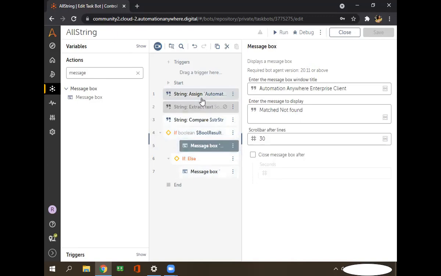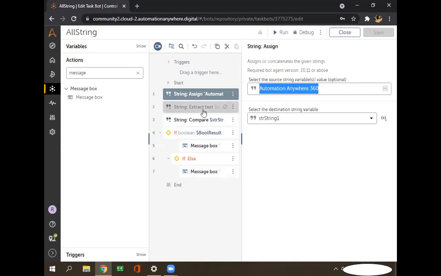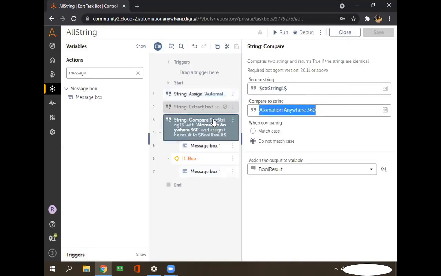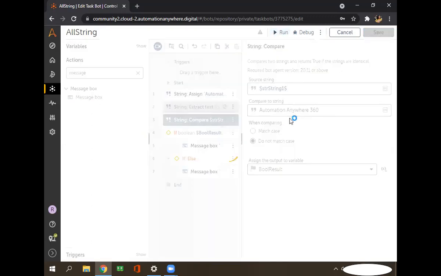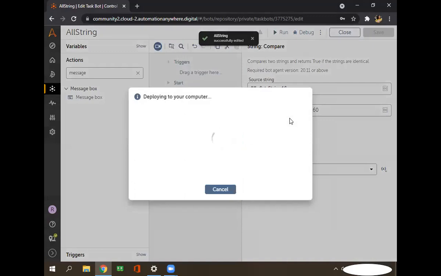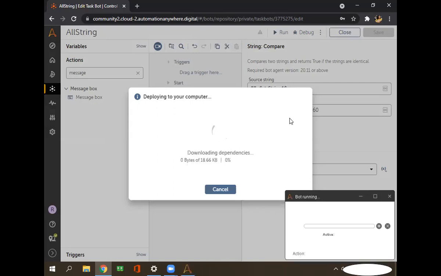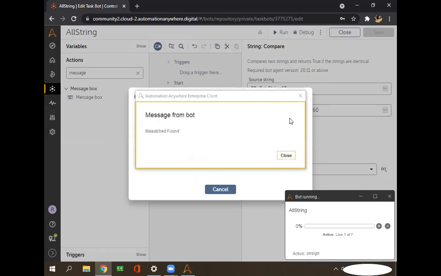Okay, let me put the correct one. Okay, match found.